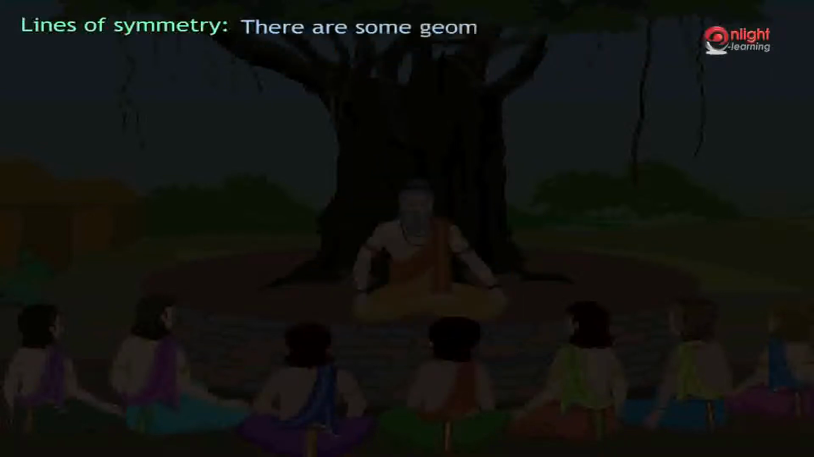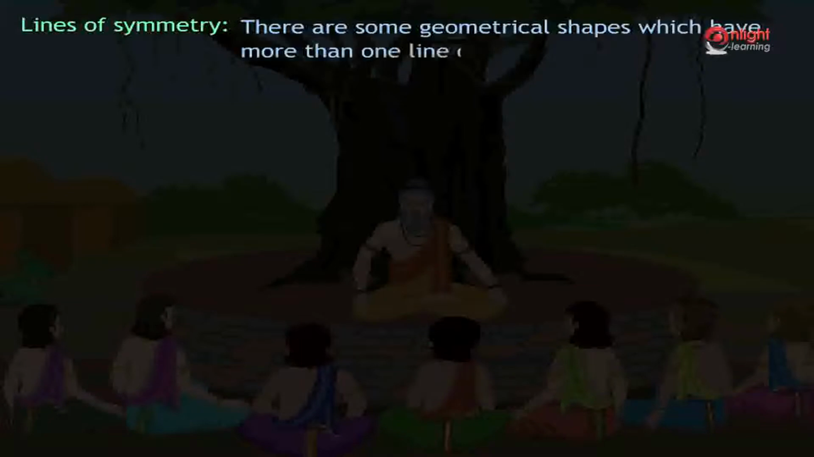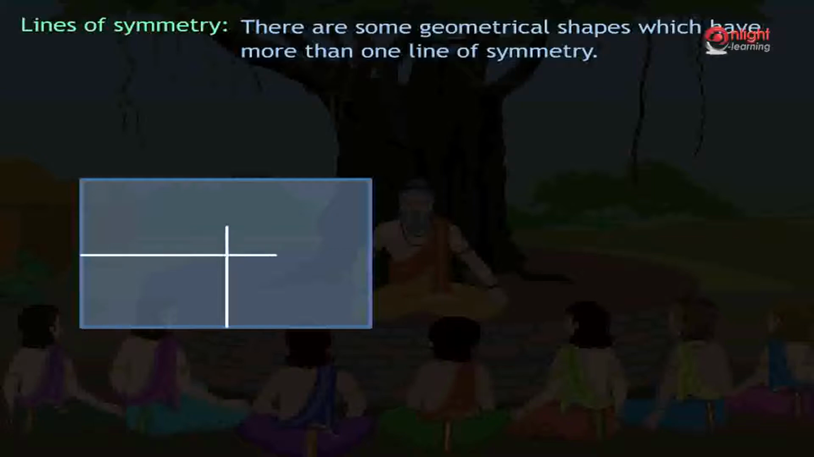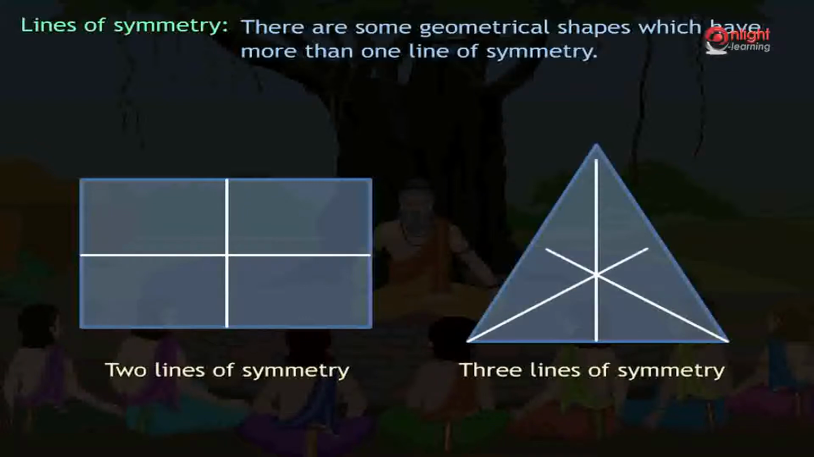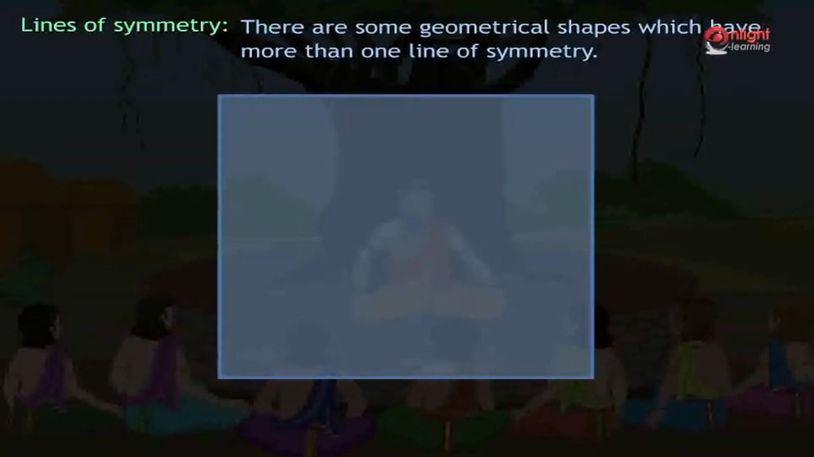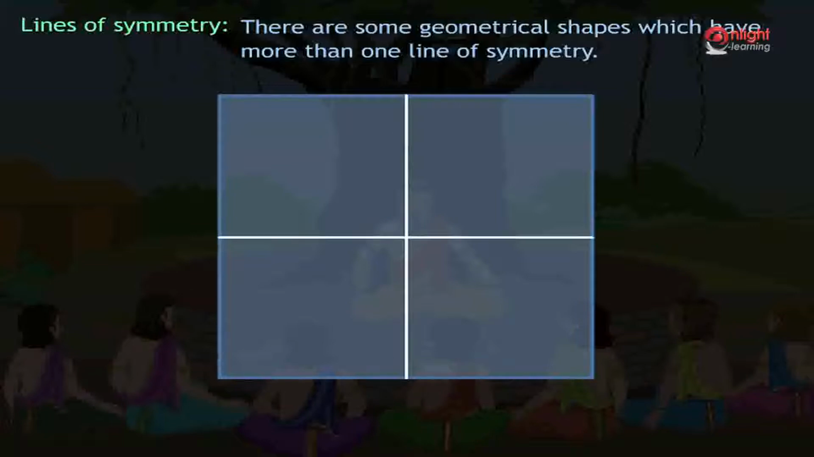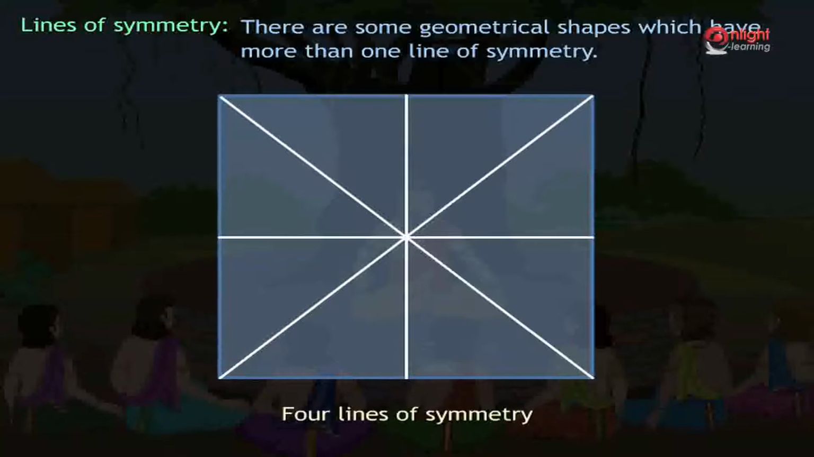There are some geometrical shapes which have more than one line of symmetry. For example, a rectangle has two lines of symmetry, a vertical and a horizontal axis of symmetry. An equilateral triangle, as discussed previously, has three lines of symmetry, each of them passing through the vertex of the triangle. A square has four lines of symmetry, of which one is vertical, one is horizontal, and the other two pass along the diagonals of the square as shown in the figure.